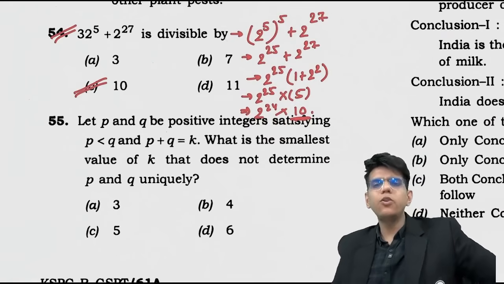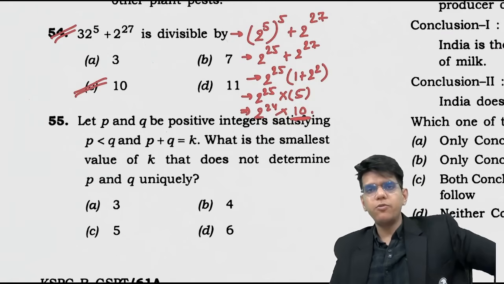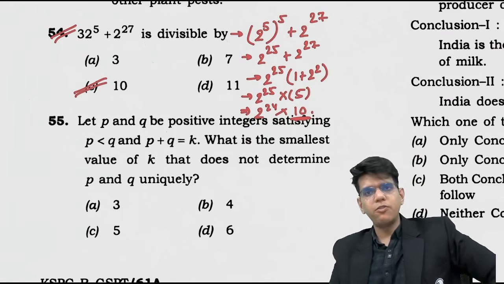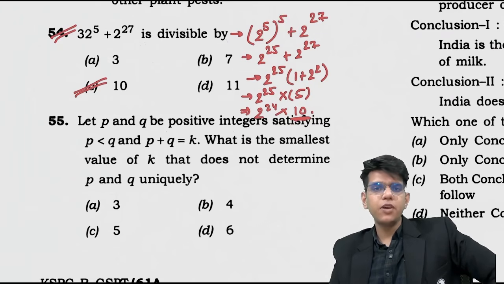2 to 32 can be written as 2 to the power 5. 2 to the power 5 can be written as 2 to the power 5 to the power 5, which is 2 to the power 25. If you take 2 to the power 25 common, in one place it becomes 1, other place 2 to the power 2, 4 plus 1 is 5. ठीक है, 5 into 2 is 10. So basically the number is divisible by 10, right?